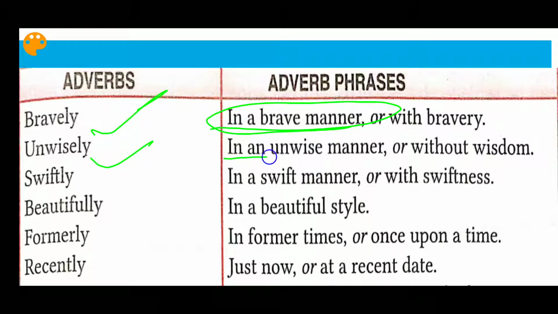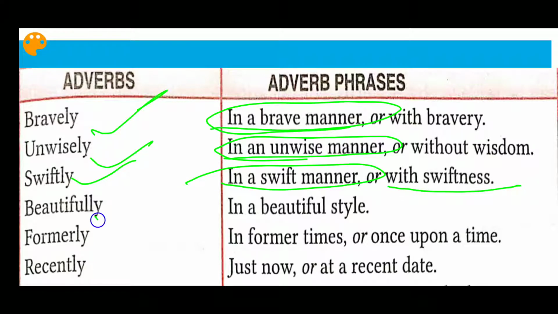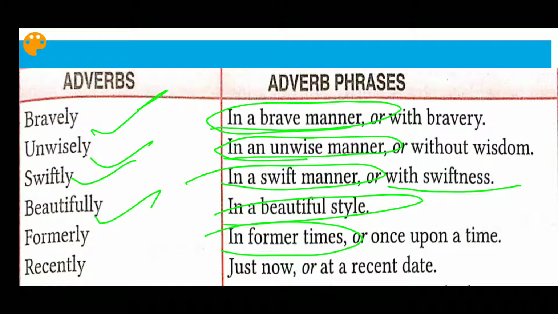Unwisely, in an unwise manner, so here we are changing the adverbs into adverb phrases. Swiftly, in a swift manner or with swiftness. Beautifully, in a beautiful style. Formerly, in former times, once upon a time.